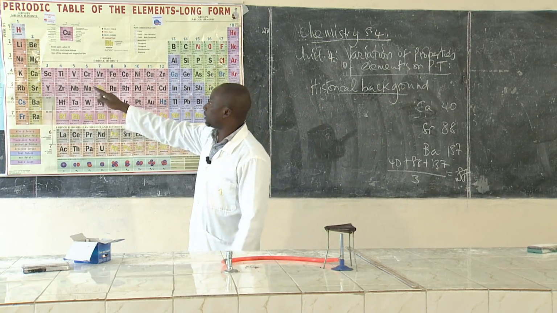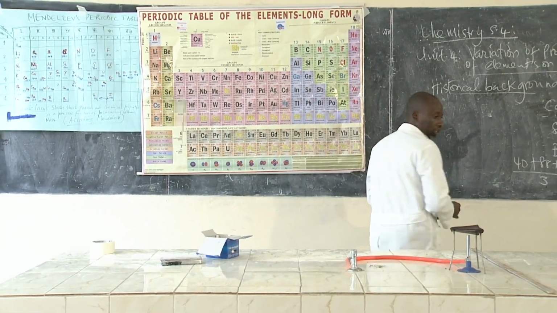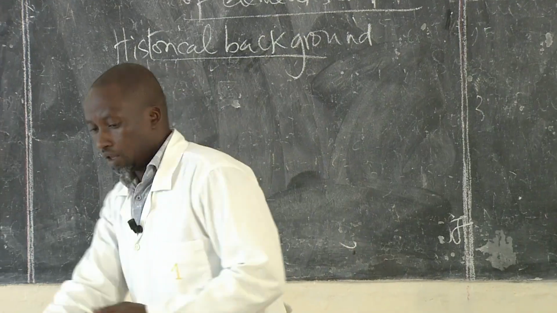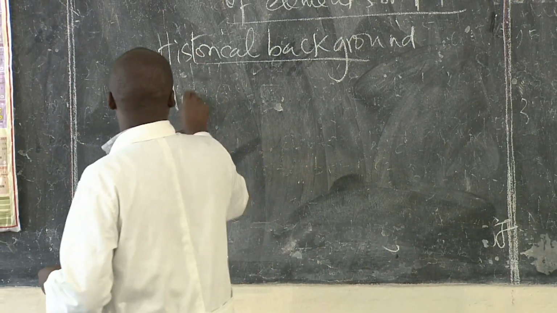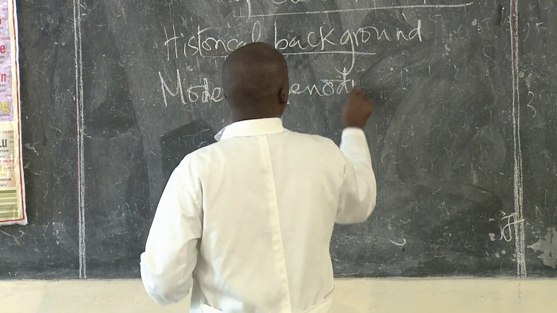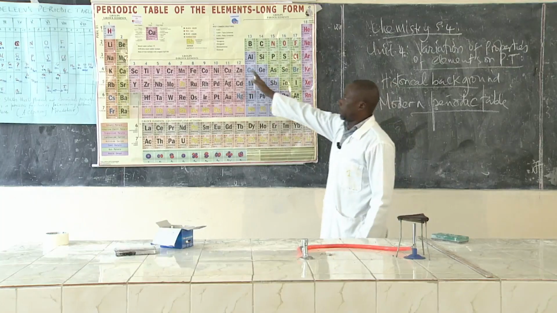So we'll move from Mendeleev's periodic table to the modern periodic table. Actually, this is what we are just going to look at. So look at the modern periodic table.